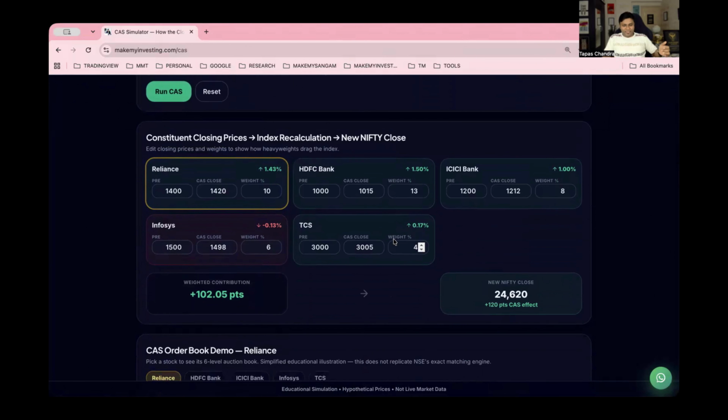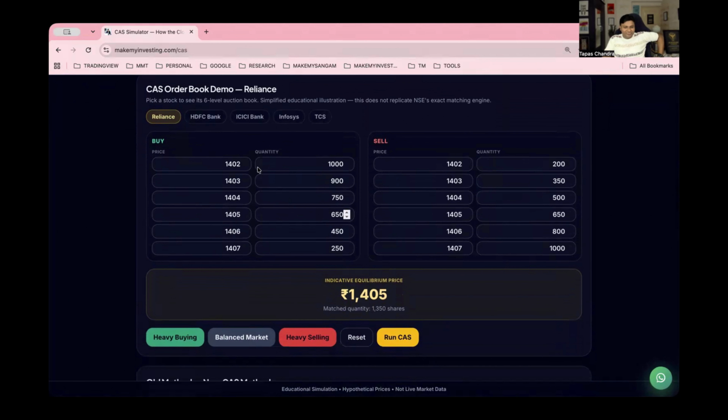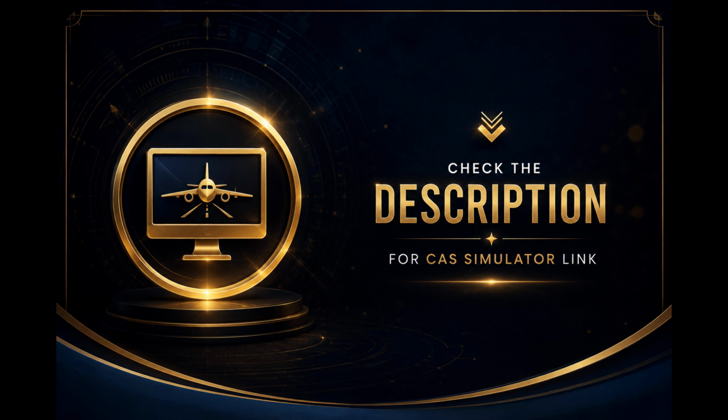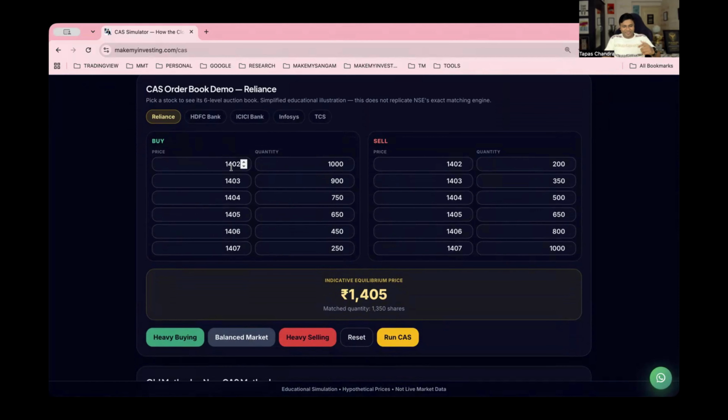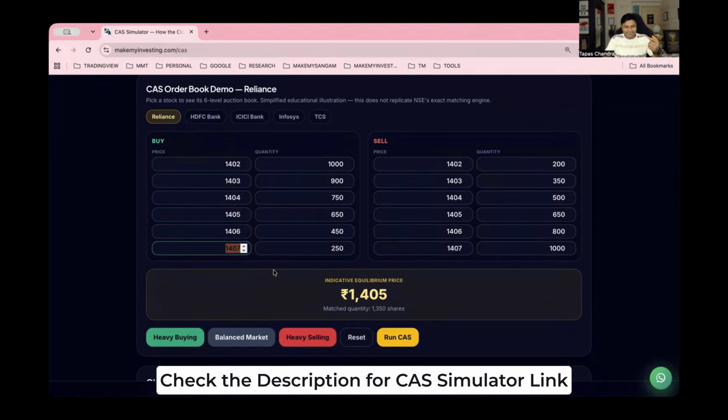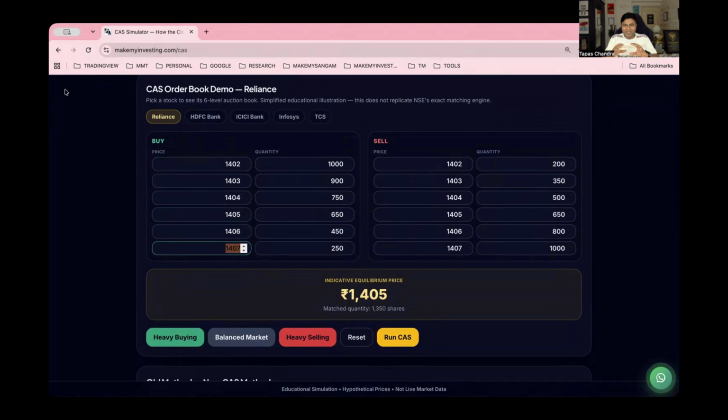So let's think about the example as we have discussed in the old video. If you see here, Reliance is one of the stocks which is being traded. At 3 o'clock, 1402, 1403, 1404, and so on. 1407 is the price at which it got closed at 3:15. Okay. So now what will happen? Let's think that the same thing happened, and many of the bidders have come into the picture, and they are trying to buy and sell Reliance during the auction period.